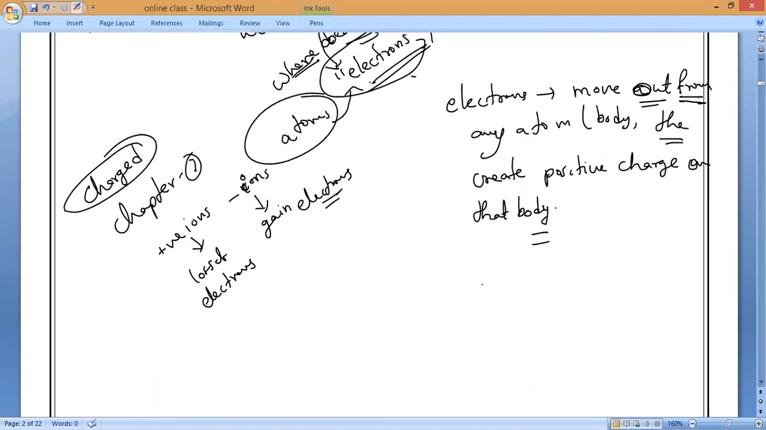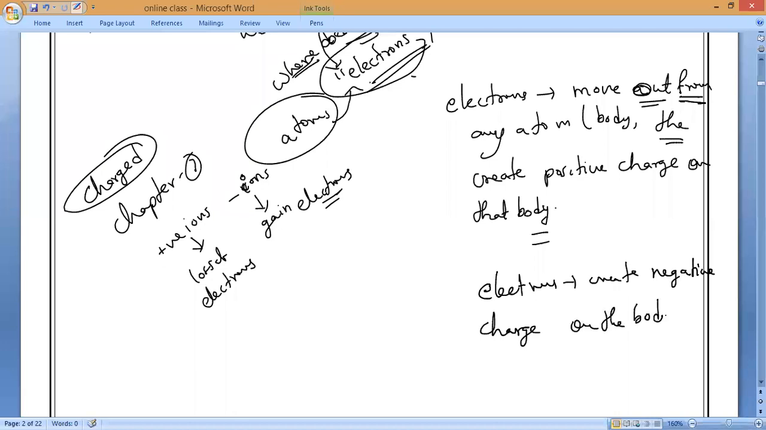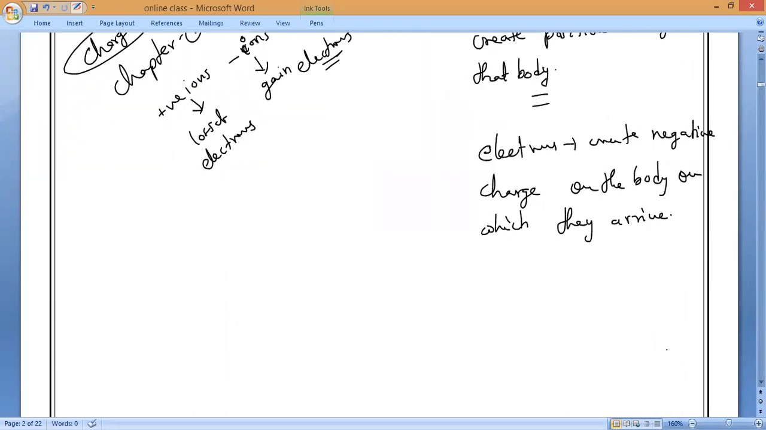In the same way, the electrons create negative charge when they are received, when they arrive, or when they are accepted. Please write it. Those bodies that are donating, meaning electrons are moving out from the body, we can say positive charge. When the electrons are coming to the body, we can say negative charge. Please write the 2 points.